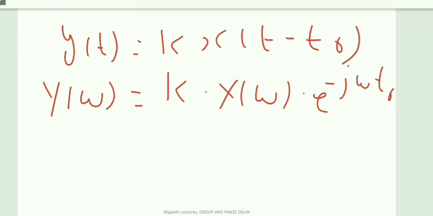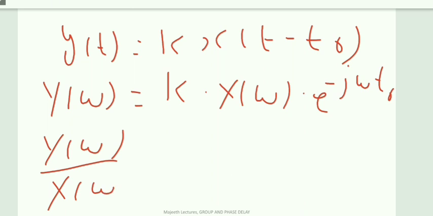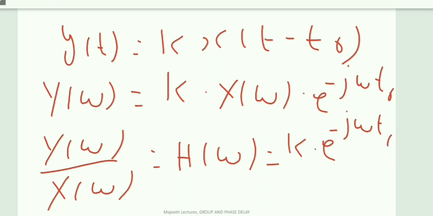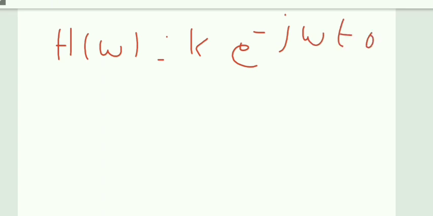It is the time delay property of the Fourier transform. Bring x of omega to the left hand side. So y of omega by x of omega is given by h of omega, that is equal to k into e power minus j omega t naught, where h of omega is known as the frequency response of the system. So h of omega is equal to k into e power minus j omega t naught.